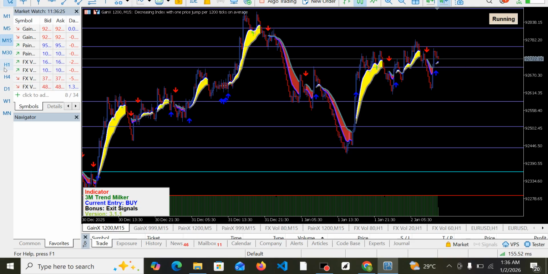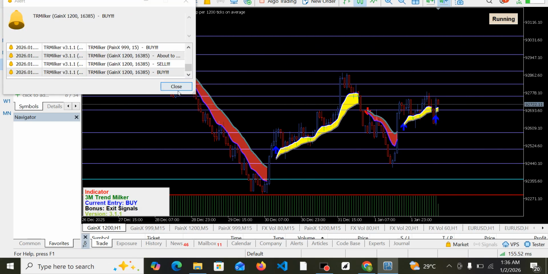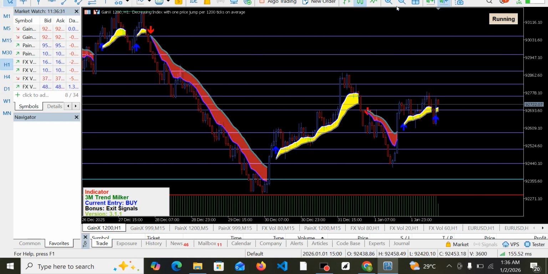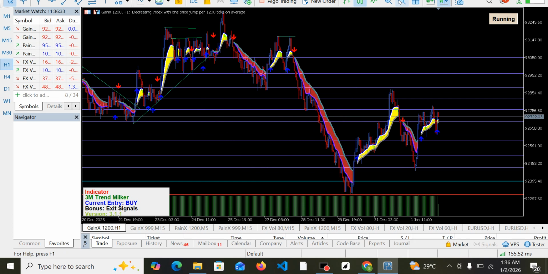First of all, this is the 15-minute time frame. I will take it to H1. This is it on the H1 time frame. Right here on H1, you will notice that this particular chart was on a downtrend before, but when it got to this support zone, it picked up an uptrend. It switched from a downtrend into an uptrend, and it has been buying since then.